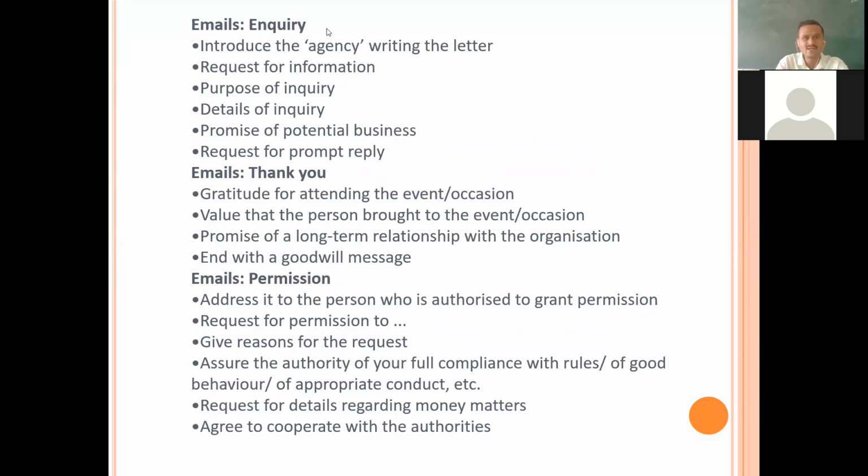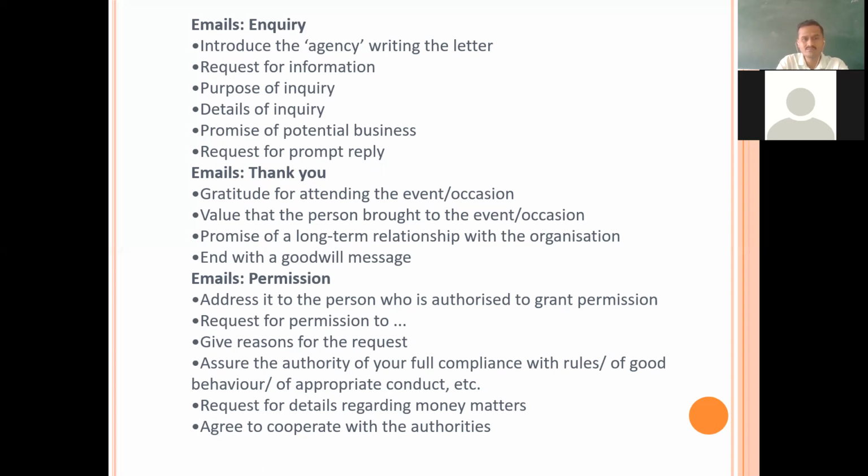Inquiry emails: introduce the agency, writing the letter, request for information, purpose of inquiry, details of inquiry, promise of potential business, request for prompt reply. Then another email, thank you: gratitude for attending the event or occasion, the value that the person brought to the event, promise of a long-term relationship with the organization, and a goodwill message.